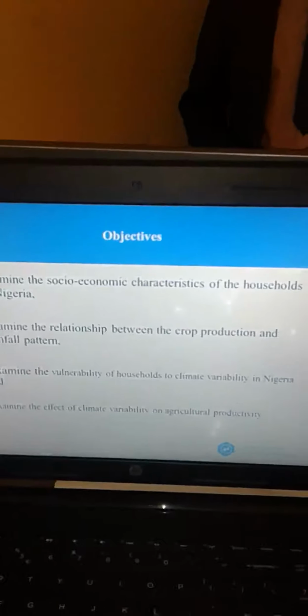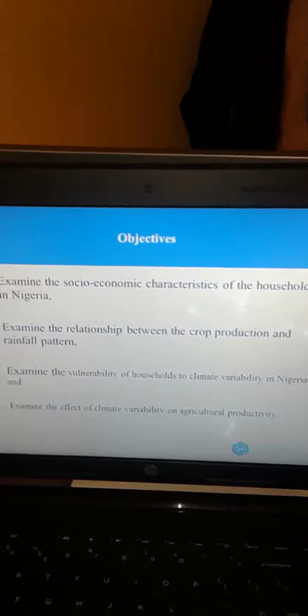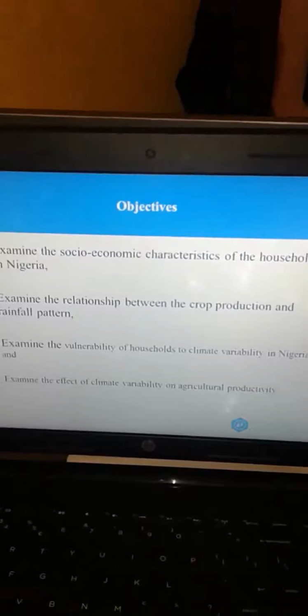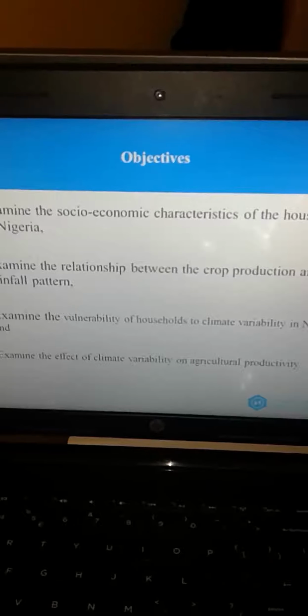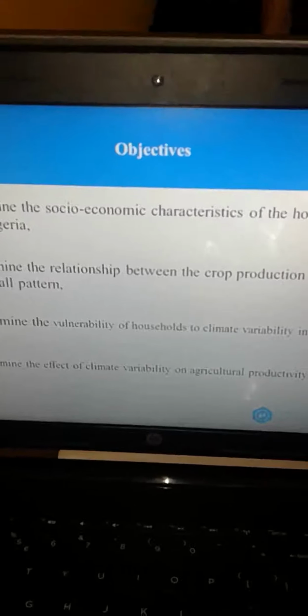The research objectives. The objective of this study is to examine the socio-economic characteristics of the respondents in Nigeria, examine the relationship between crop production and rainfall pattern, examine the vulnerability of households to climate variability in Nigeria, and to examine the effect of climate variability on agricultural productivity.